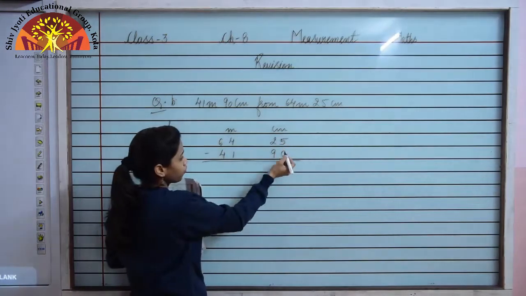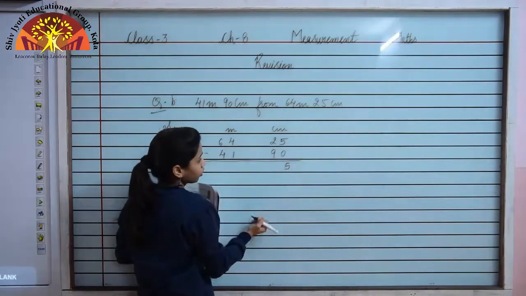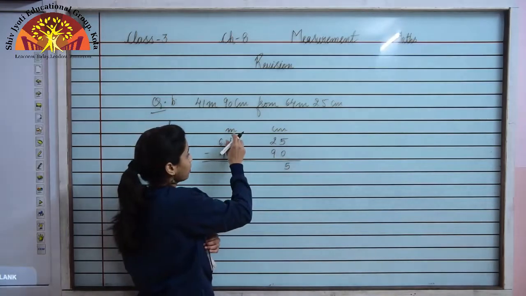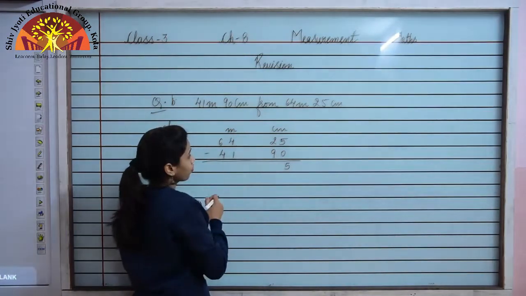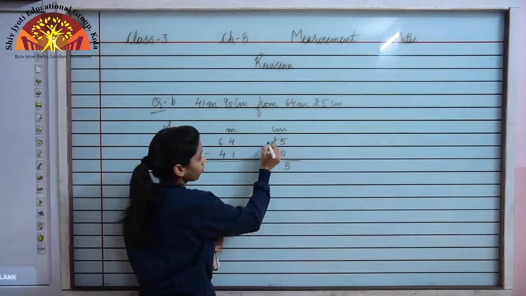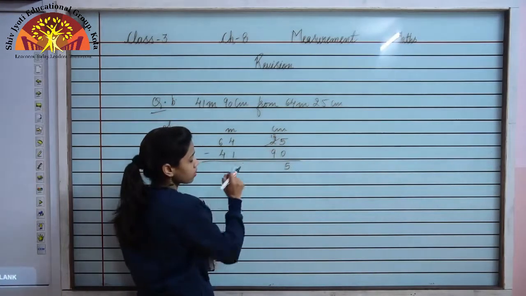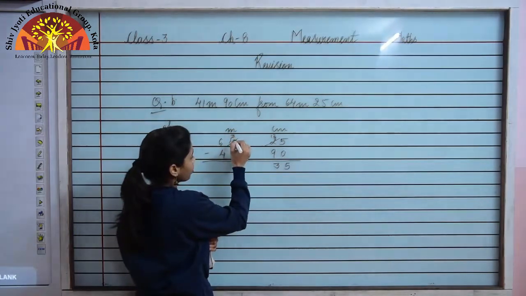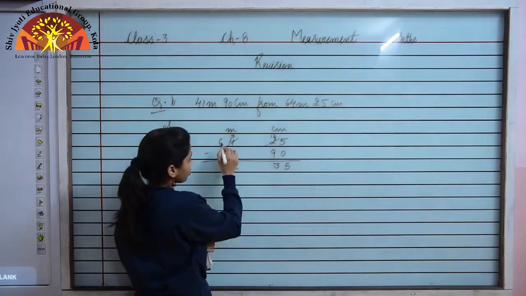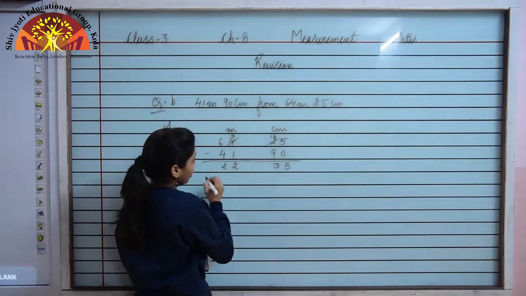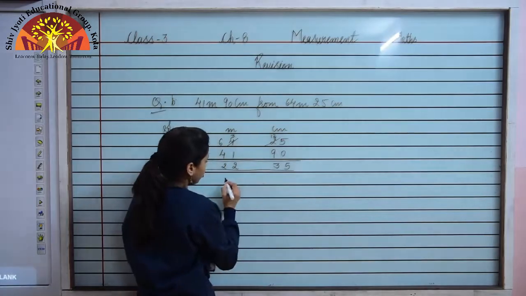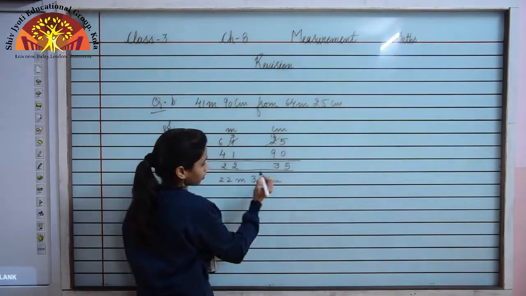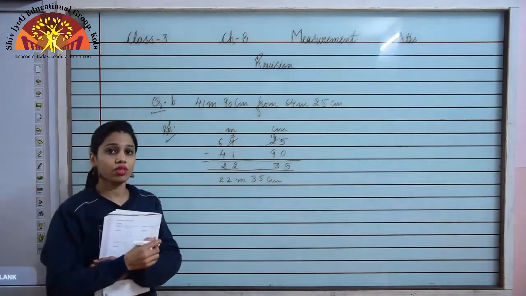Now 5 minus 0 is 5, 2 minus 9. Now we cannot subtract 9 from 2, so let us borrow from 4. So it will become 12. 12 minus 9 will be 3. Now here we are left with 3. 3 minus 1 is 2. 6 minus 4 is 2. Hence the answer is 22 meter 35 centimeter. This is how you have to do the subtraction.